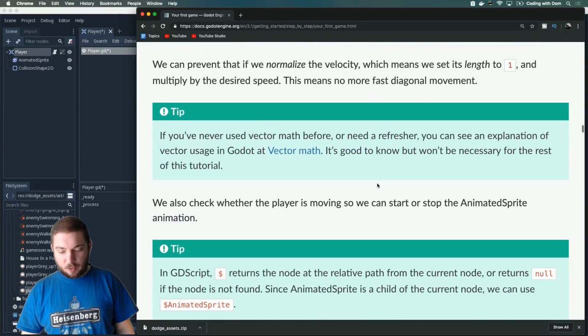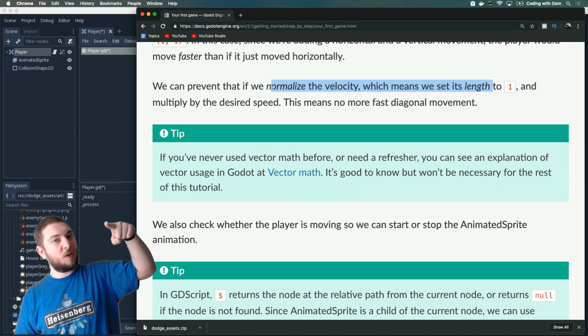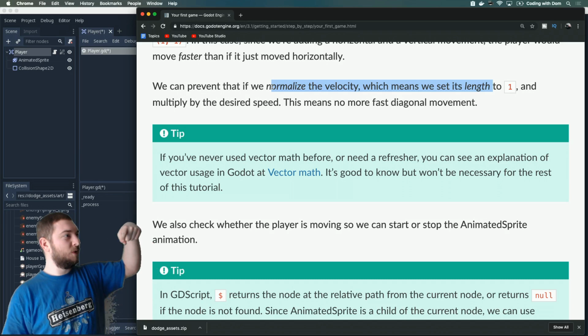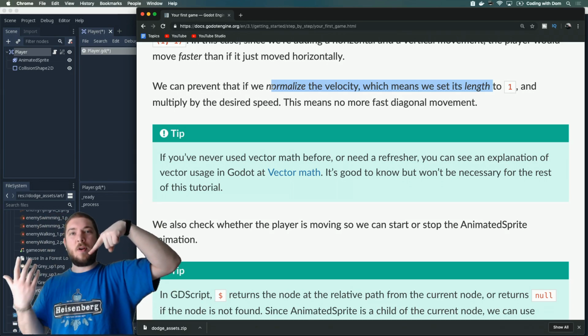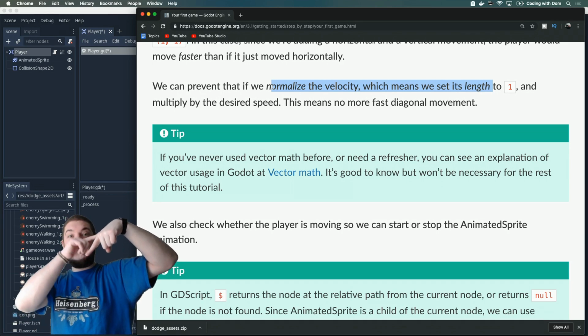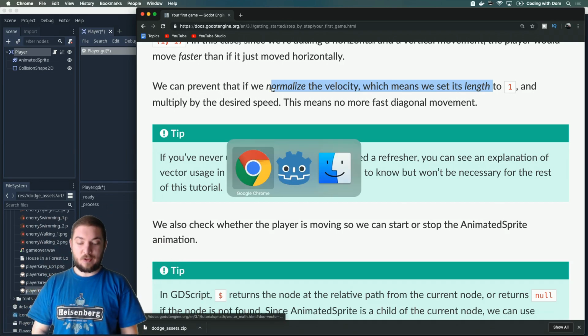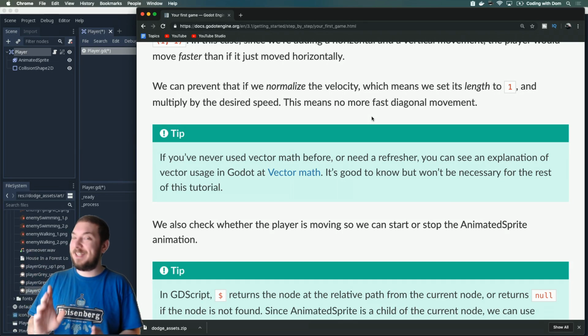Cool. So we make sure that the length of the vector, that's what it is. So if I have one sideways, one down, the diagonal of that, I should be doing it this way, not this way. So one this way, one this way. The diagonal would be like 1 point something of this 1 by 1 square. We want to make sure that the vector always has a length of 1. And we do that by doing vector dot normalize. Very simple usage, very hard to understand if you're not used to this stuff. I'm not, so it took me a second.